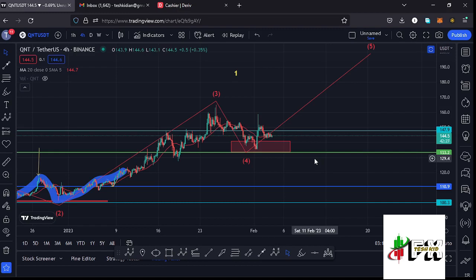Developments that have been happening here on the Quant chart, where you can see at the time of this recording we are still trading above the 20-day MA here on the 4-hour chart. We have also managed to lose a key area of support at around the $147.9 mark. We have also fully maximized our target area down here in the formation of this wave 4, and I believe whatever we are seeing at the moment could be the start of the formation of this wave 5 to the upside, which is an impulsive wave.